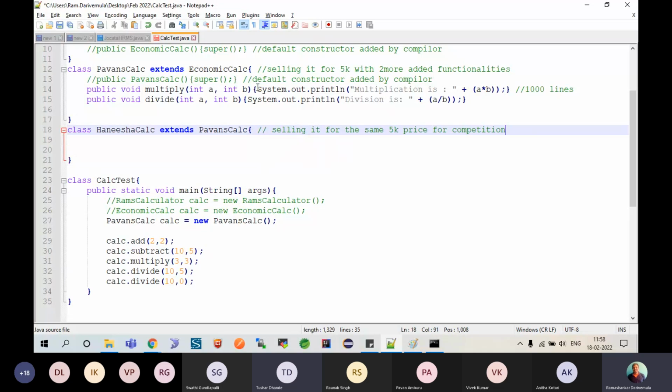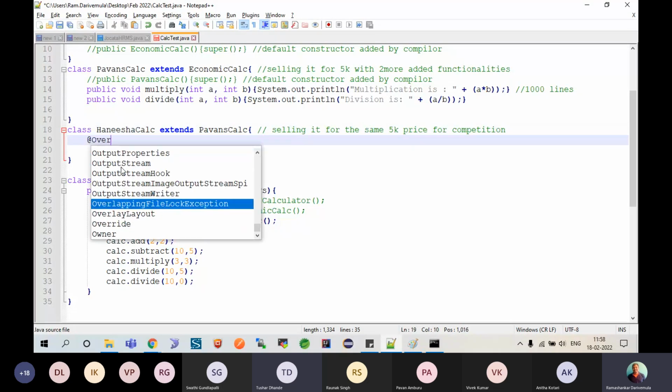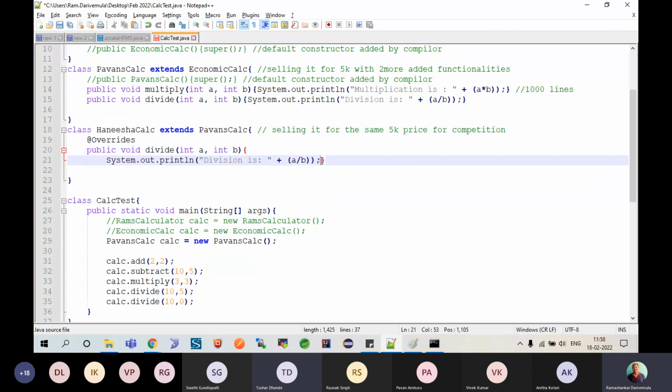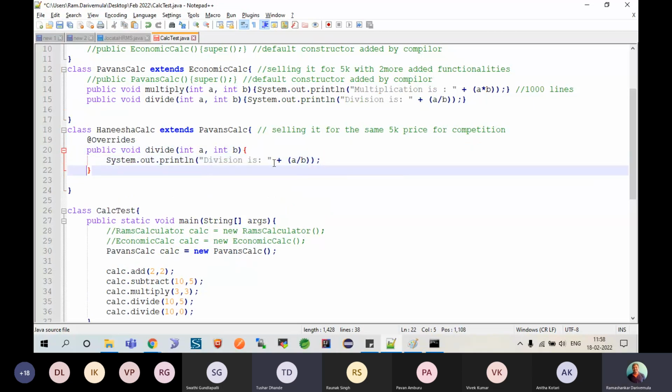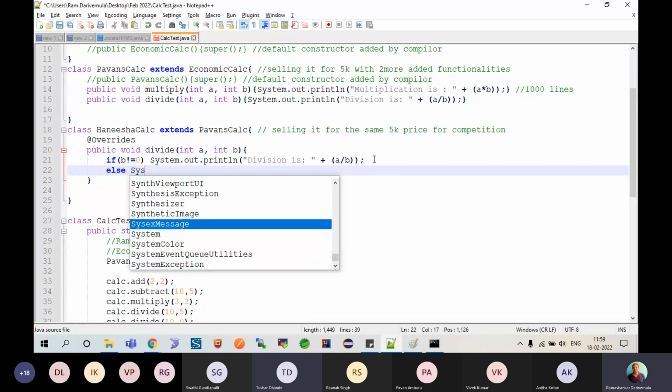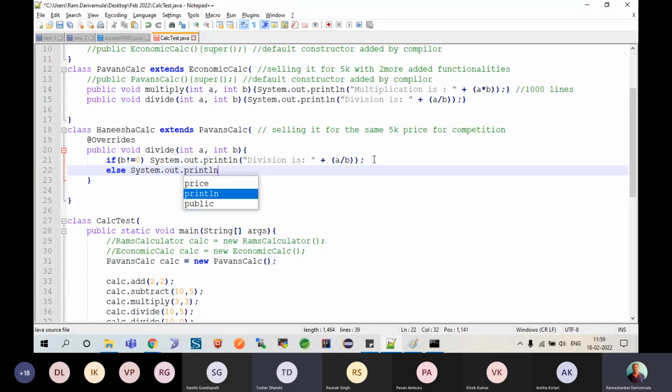So she has fixed it and is still selling at the same price. Obviously people will go for the new calculator rather than Pawan's calculator, correct? So here she overrides the functionality provided by the previous implementation. Well, what exactly has she provided? If you have seen it, the division is quite good when B is non-zero. So she simply says if B is not equal to 0, this is fine for me. Else, if this is not the case, I will supply a meaningful message to the end user: please try with a proper value. Make it clear, that's what she has done.